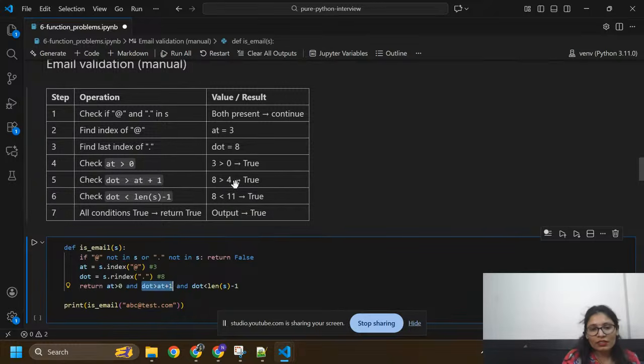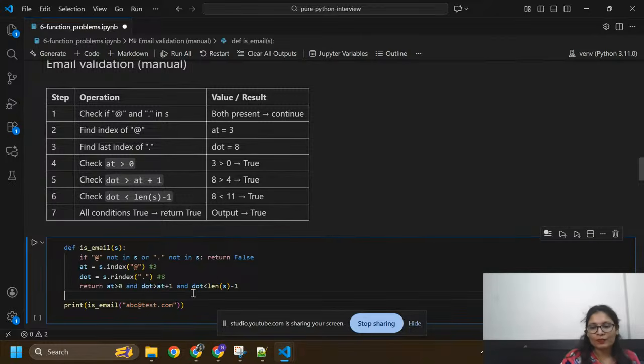Here you can see, we are going to check this condition also. Dot is less than length of s minus 1. Dot is at index 8, so 8 is less than length of s. If you count the length, it will be 12, so 12 minus 1 is 11. So 8 is less than 11, it will be true. So all our conditions are true, then we can say this is an email address.